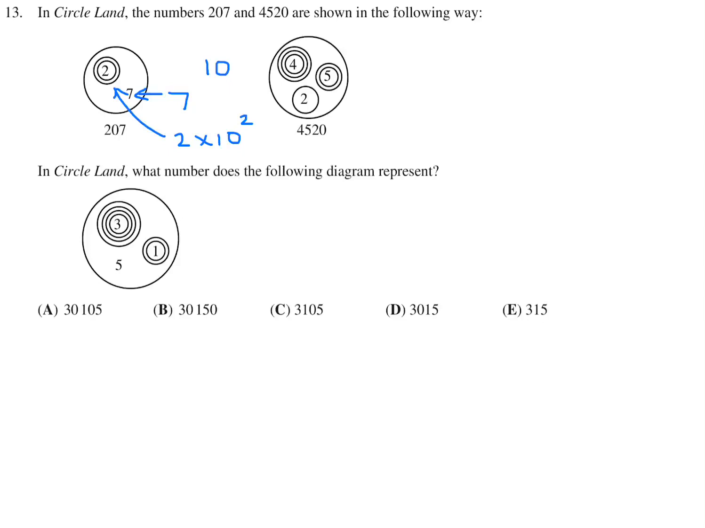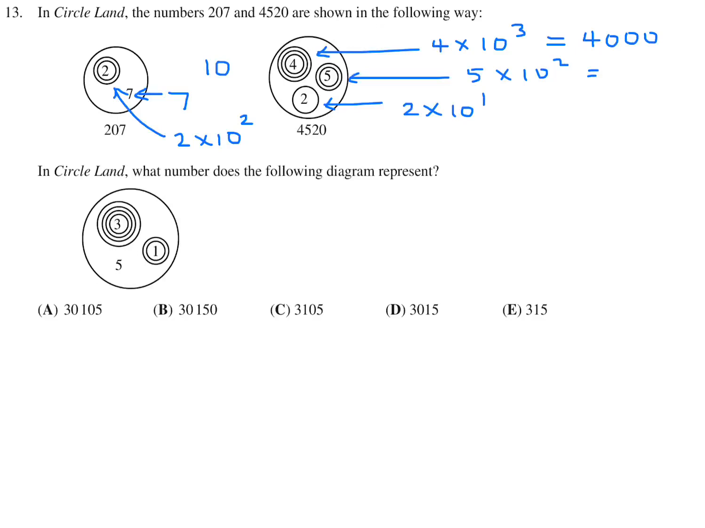So I hope that makes sense. So similarly, this 2 is 2 times 10 to the power of 1, because there's 1 circle. This is 5 times 10 to the power of 2, because there's 2 circles around the 5. And this is 4 times 10 to the power of 1, 2, 3. 3 circles, or 3 as the exponent. So if you do this, you'll get 4,000. This is 500, and this is 20. And if you add these numbers up, you get 4,520, which is exactly what they've given us.